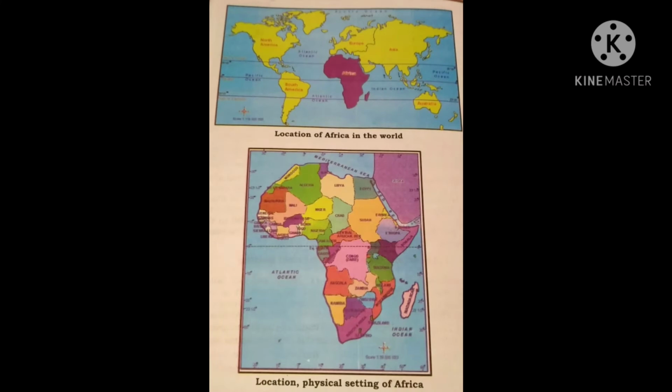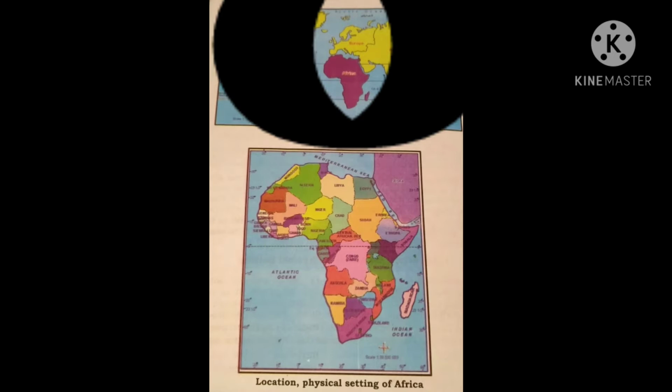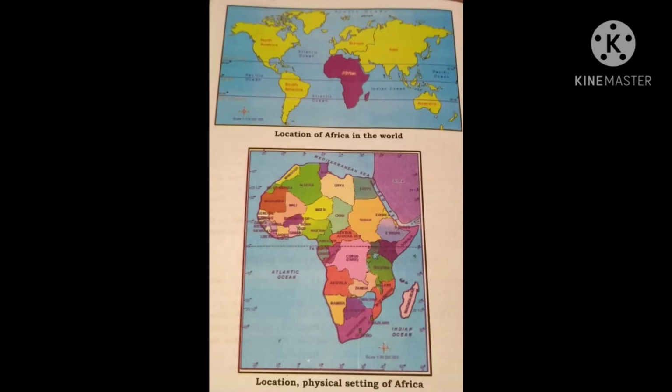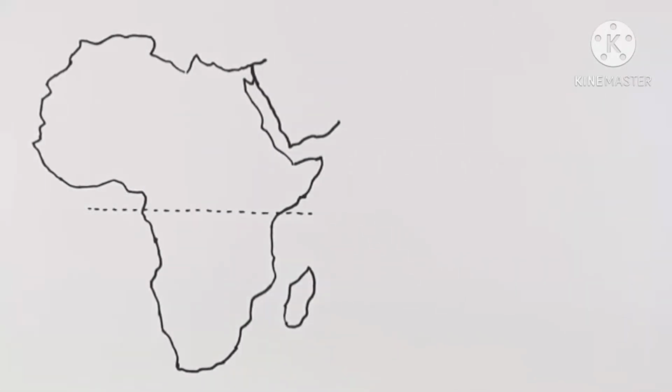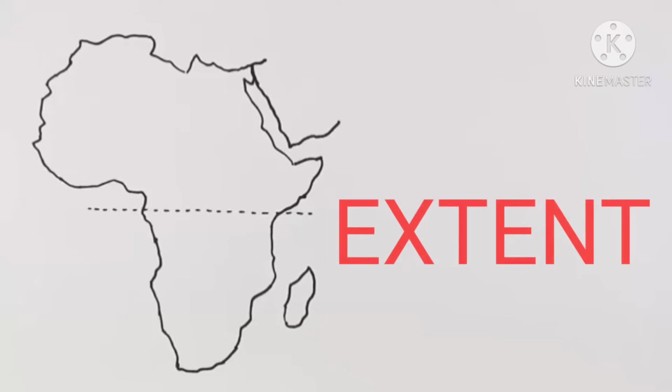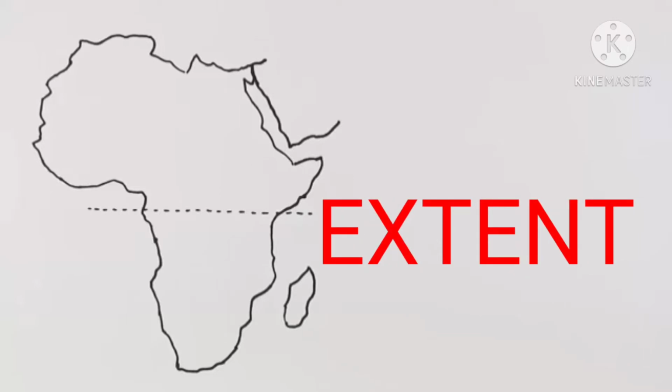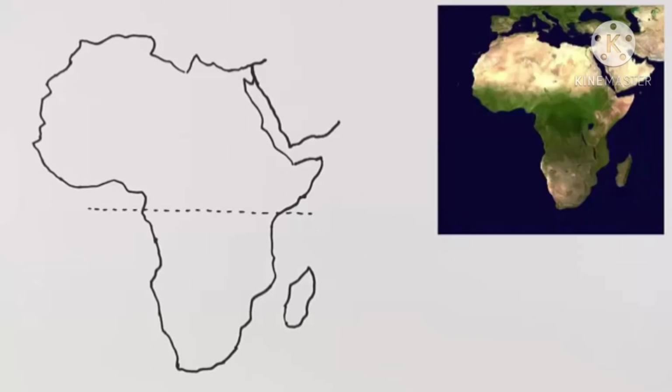On the screen, you can see the map which is showing the location of Africa in the world, as well as the physical setting of Africa in the map below. Now let me tell you the extent or the area of Africa. Kids, the total area of Africa is 30.4 million square kilometers.